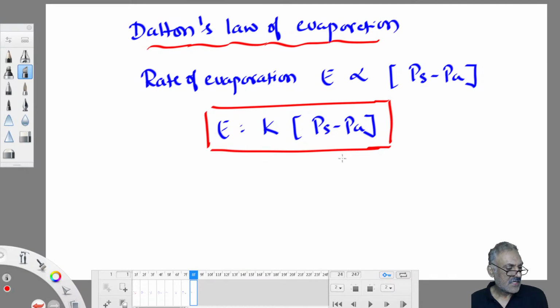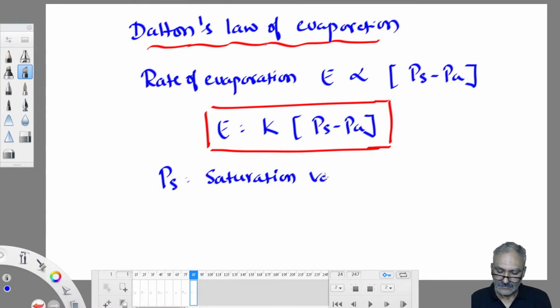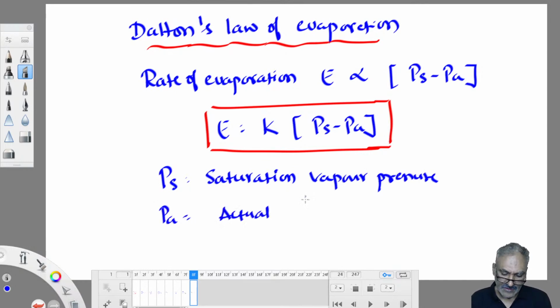Am I confusing you? You have to understand this before we jump into problems and solve numericals. Is this concept clear or not? So PS is known as what? Saturation vapor pressure. What is PA? Actual vapor pressure, the pressure exerted by the atmosphere. Okay, that's it. This is the basis.